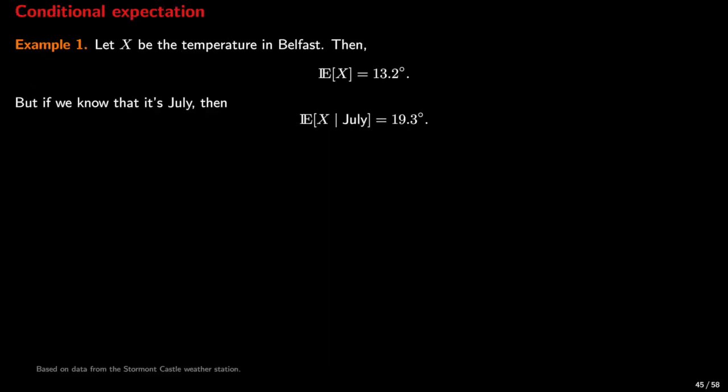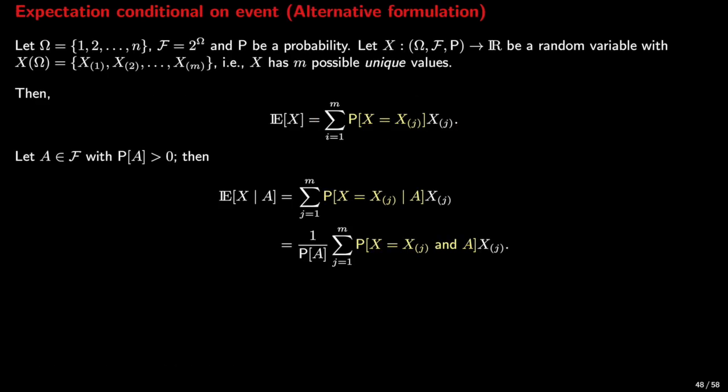Like we said before, the temperature in Belfast is 13.2 Celsius. But if we know it's July, the expected temperature becomes 19.3 Celsius. It can change quite drastically. There is an alternative way to write the conditional expectation of a random variable.